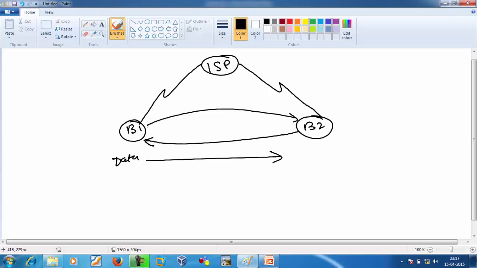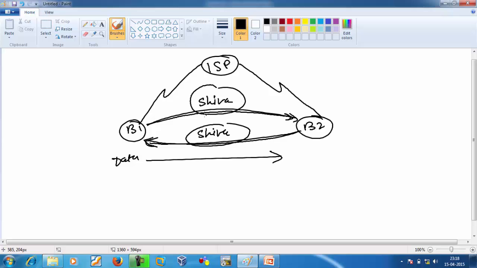When branch 1 establishes a session to branch 2, it will ask, what is your password? Then we will say our password is Shiva. When branch 2 wants to communicate with branch 1, it will ask what is your password, and it will also say my password is Shiva. So this is the method of pre-shared key, where you define a single key on both sides. Apart from it, you can use certificates, and we can obtain a certificate from Microsoft CA or IOS CA. So there are two ways.